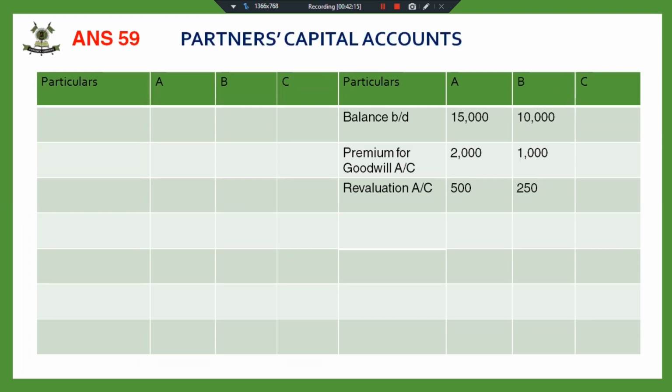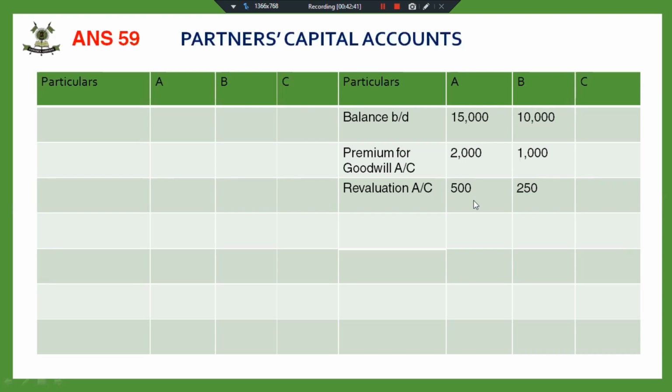This is my first case where I'm given old profit sharing ratio and new partner's share. Here we assume that old profit sharing ratio is my sacrificing ratio. So I have distributed this premium for goodwill in sacrificing ratio, that is 2:1.